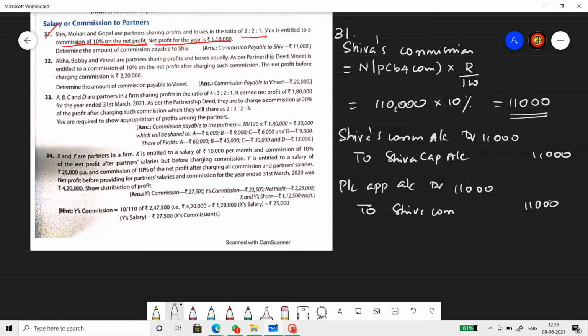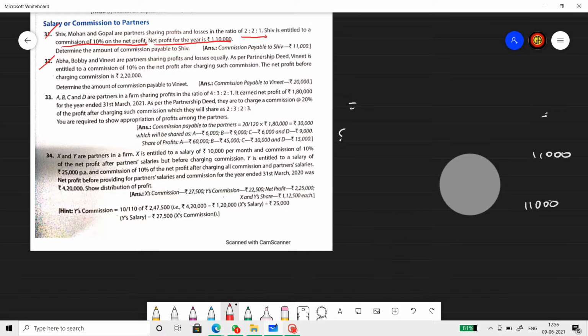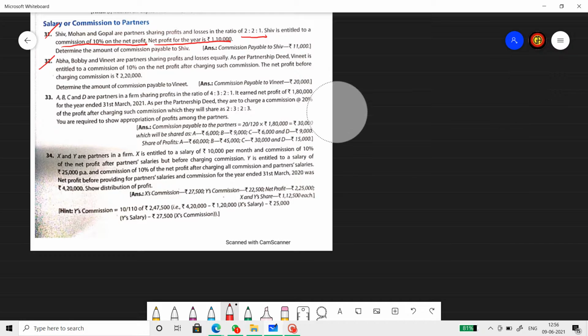Now let's get into the next question, the 32nd one. I'm clearing the screen. Thirty-second question. Abha, Bobby, Vineet are partners sharing profits and losses equally.